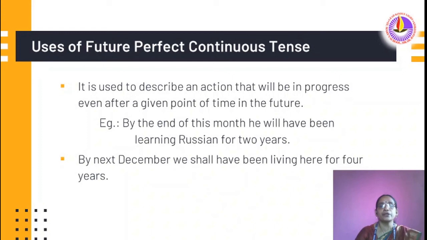Uses of future perfect continuous tense. It is used to describe an action that will be in progress even after a given point of time in the future. By the end of this month, he will have been learning Russian for 2 years. By next December, we shall have been living here for 4 years.